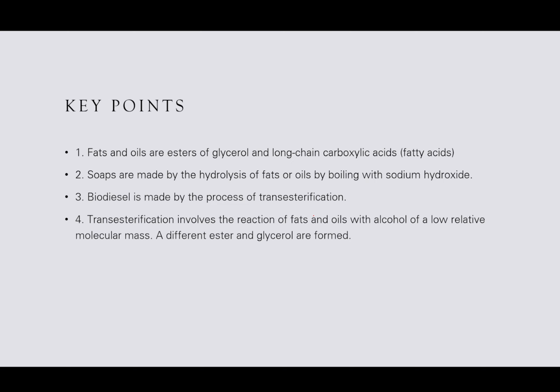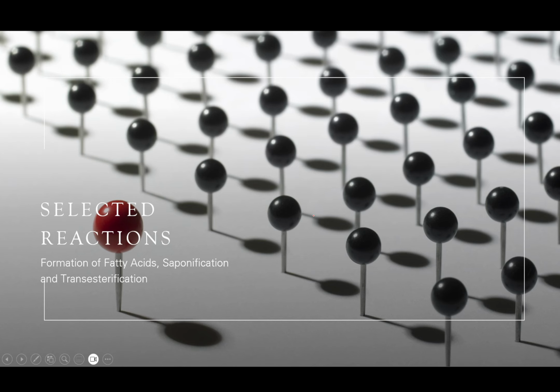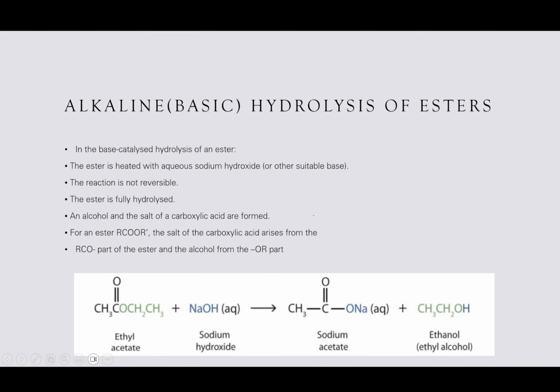Soaps are made by hydrolysis of fats and oils by boiling them with sodium hydroxide. And biodiesel is made by the process of transesterification. Transesterification involves the reaction of fats and oils with alcohols of a low relative molecular mass. A different ester and glycerol is formed. Notice that in these 4 points, you only get what you need to know and everything else is out. So it's really condensed.